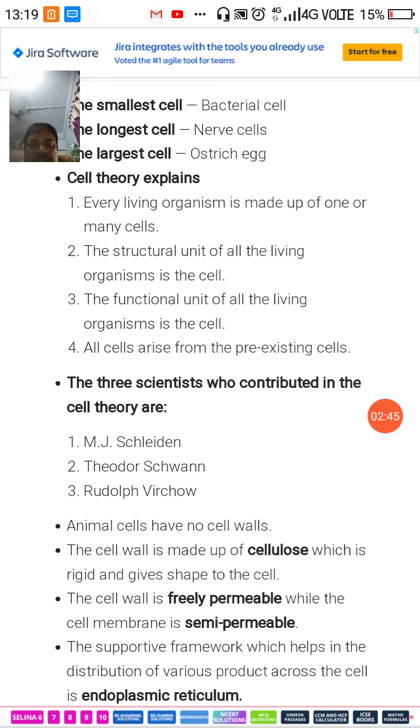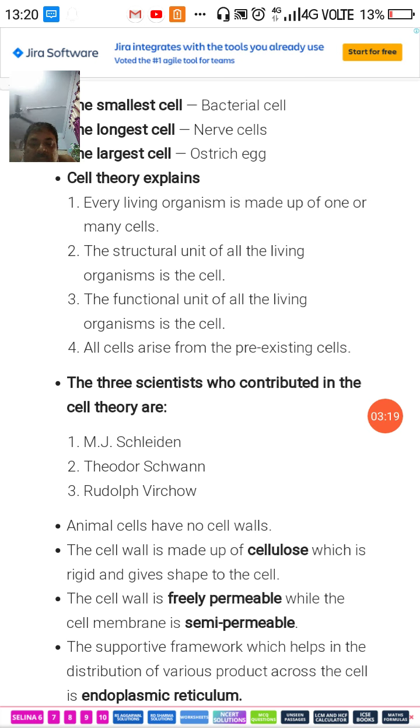Okay, now animal cells have no cell wall, but plant cells have the cell wall. That is a very important difference between plant and animal. That animals have no cell wall. Okay, plants have cell wall. Now, second thing is the cell wall is made up of cellulose, which is rigid and gives shape to the cell.